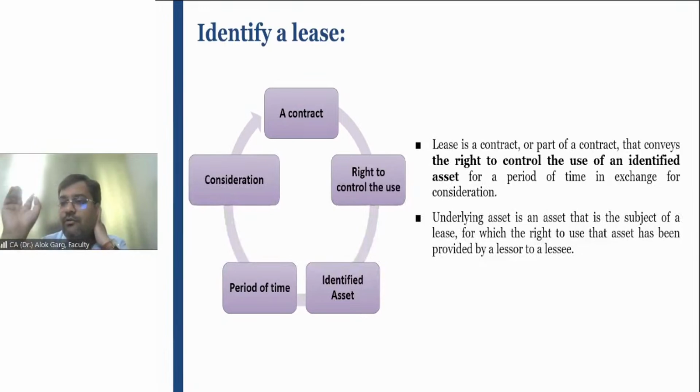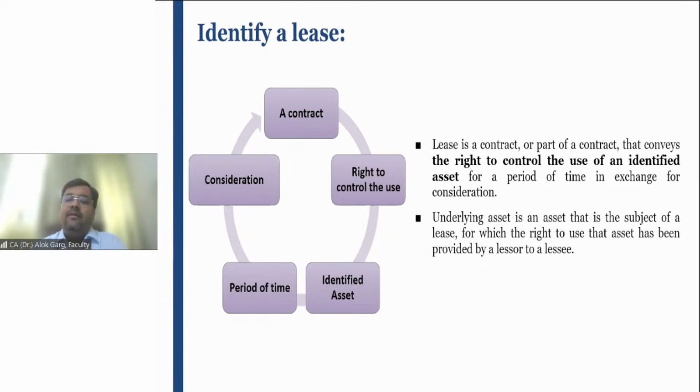So two parties are there, the underlying asset is there, and then rights and obligations will be written in the agreement, that the lessee is allowed to use this property during this lease agreement, and the lessee has to maintain and clean the property at every point of time.